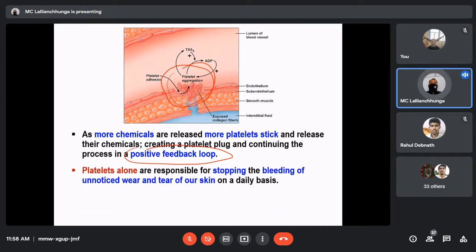Another point is that platelets alone are responsible for stopping the bleeding from unnoticed wear and tear of our skin on a daily basis. As I told you, we do not know whether we are having some bleeding inside our body or not. We do not notice it, but it is always taking place, especially in the skin. So the platelet plug alone is sufficient to stop that small bleeding. This is referred to as primary hemostasis. Platelet plug formation is primary hemostasis.